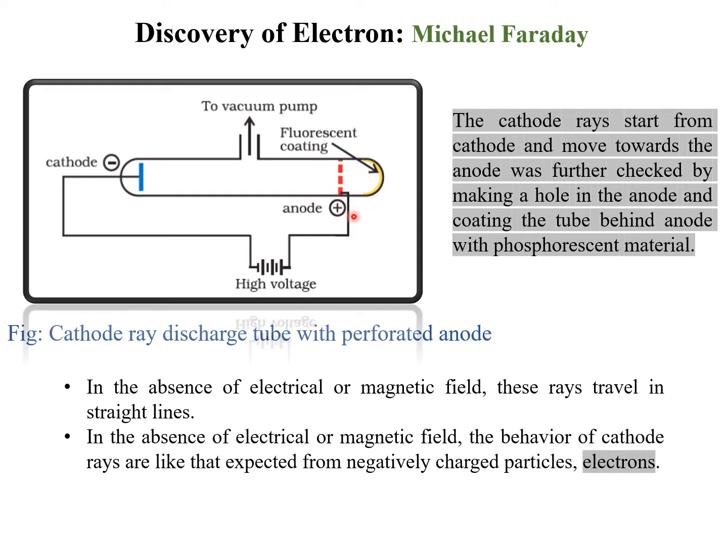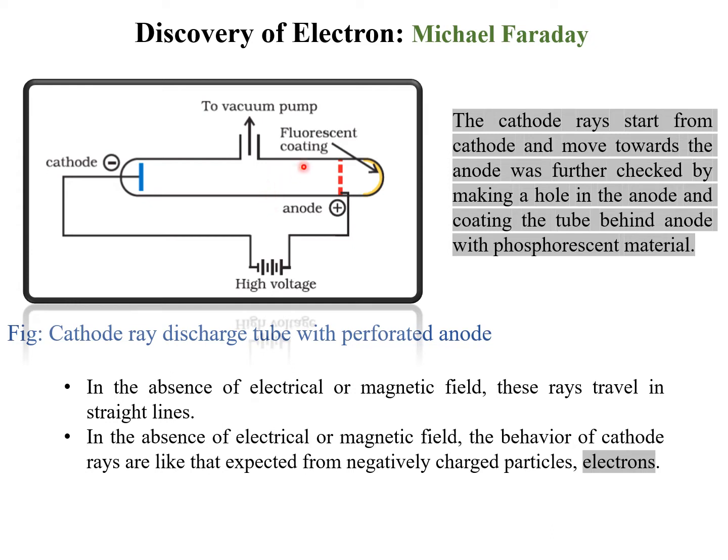From this experiment, Michael Faraday confirmed that some charged particles are traveling from the cathode to the anode, and named them cathode rays. The cathode rays start from the cathode and move towards the anode.